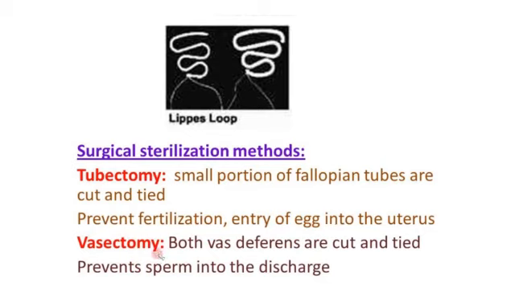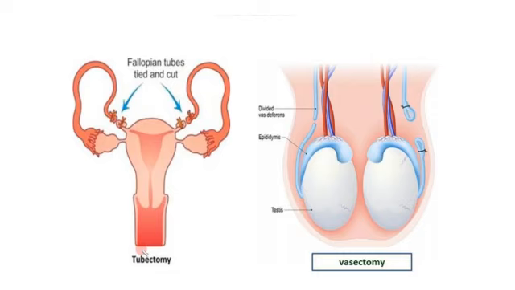Next one is vasectomy. Both vas deferens are cut and tied, and this prevents sperm from entering the discharge. Vasectomy is done in males. So this is the testis, this is the epididymis and this is the vas deferens. You can see the vas deferens is cut and divided into two and then a loop is made here.